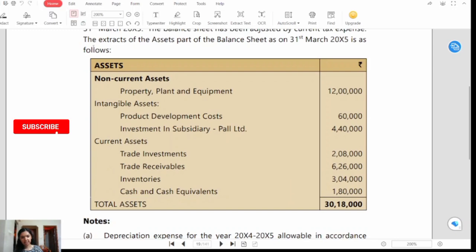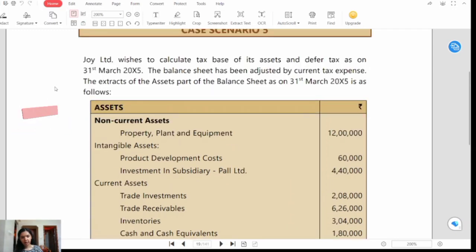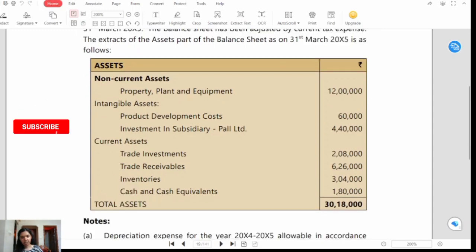So the extract of the assets has been given here and the company wishes to calculate its tax base and deferred tax. Mostly in this question, Ind AS 12, that is income taxes, will be applicable. So let's see the balance sheet extract here. Assets: we have non-current assets, that is property, plant and equipment 12 lakh. Then we have intangible assets, product development cost rupees 60,000. Investment in subsidiary P Limited rupees 4 lakh 40,000.